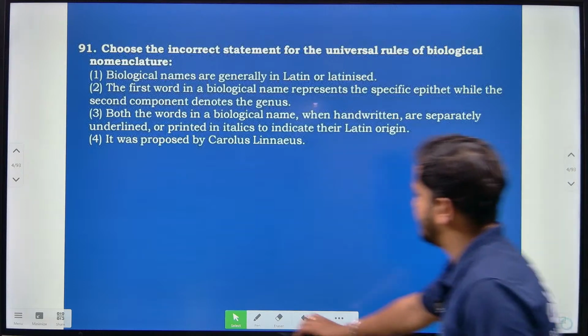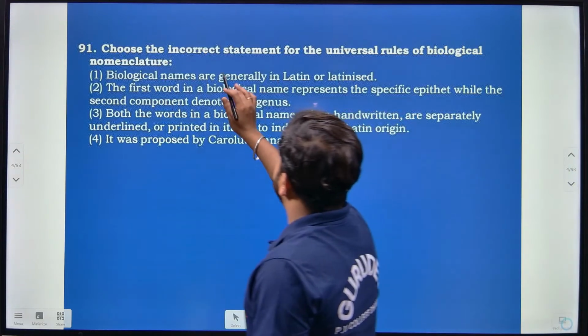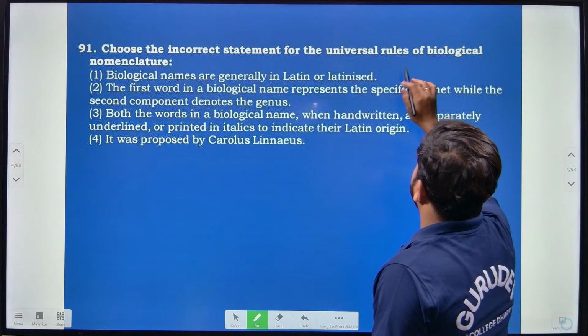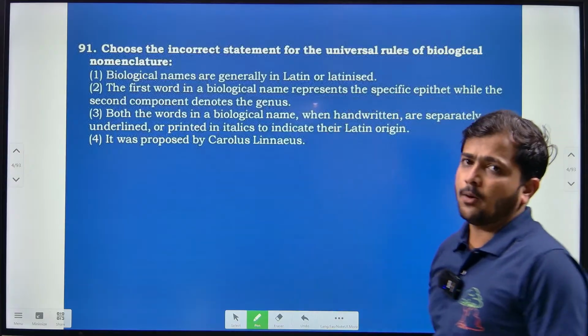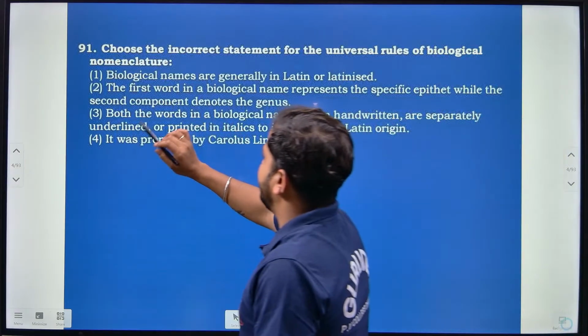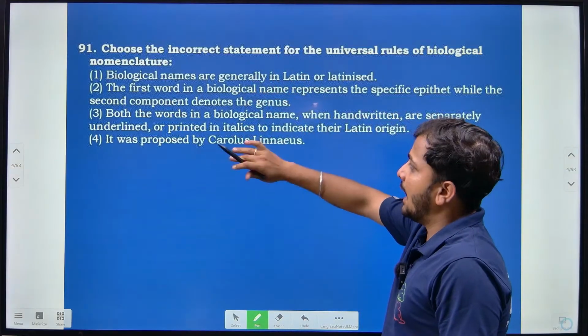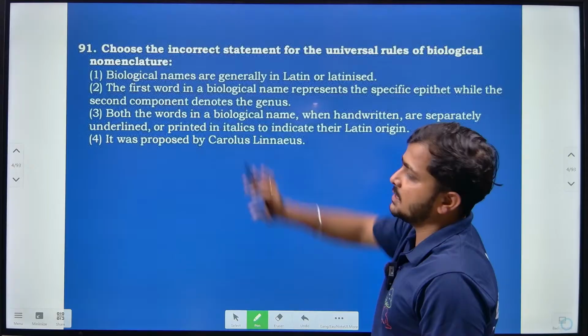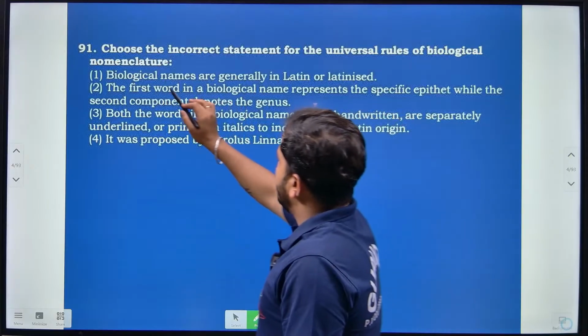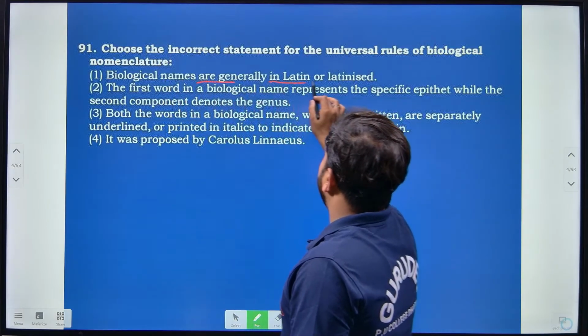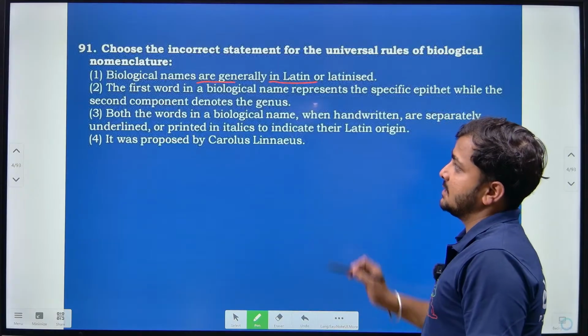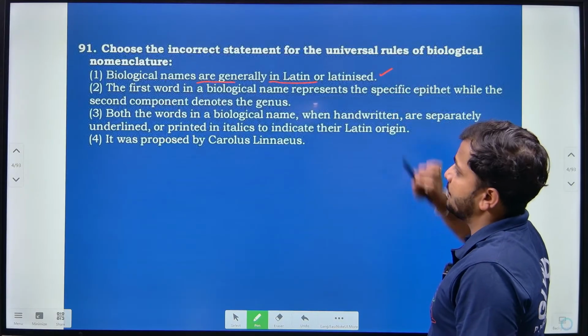So here the first question says, choose the incorrect statement for the universal rules of binomial nomenclature. We have to find the incorrect statement, and we have to read whatever these four statements are. Biological names are generally in Latin or Latinized. So this is actually correct, right?